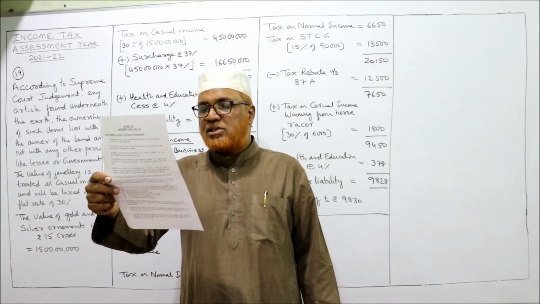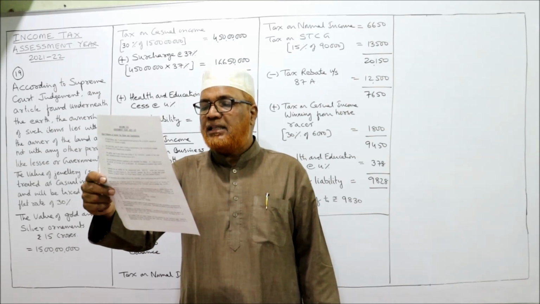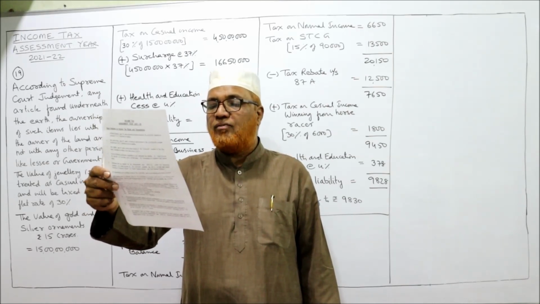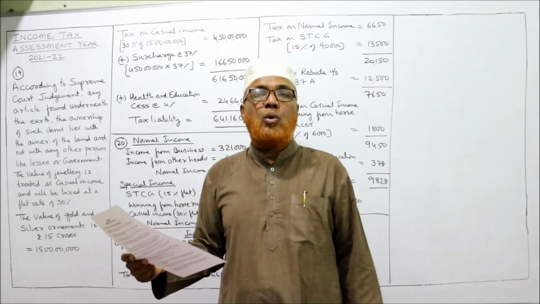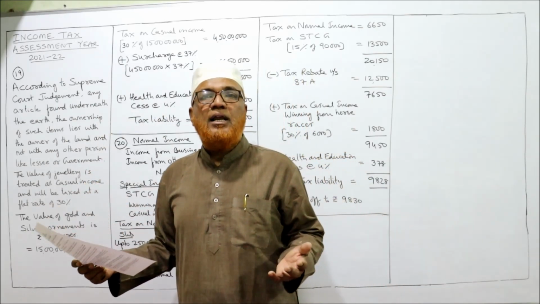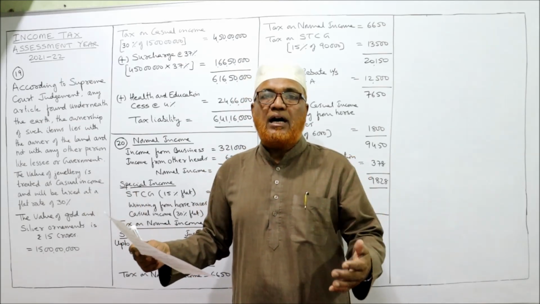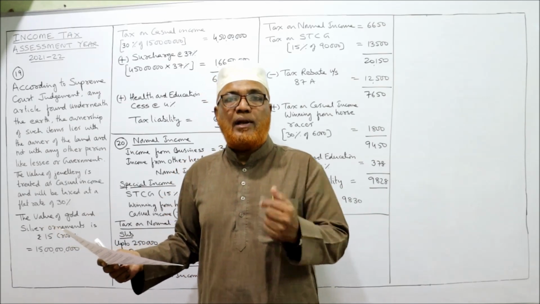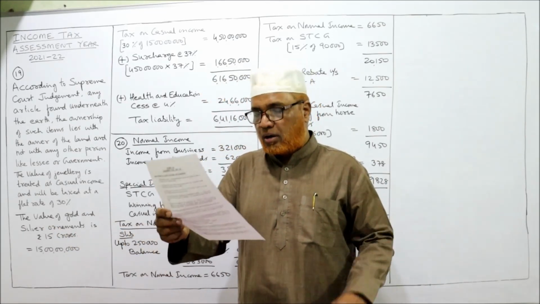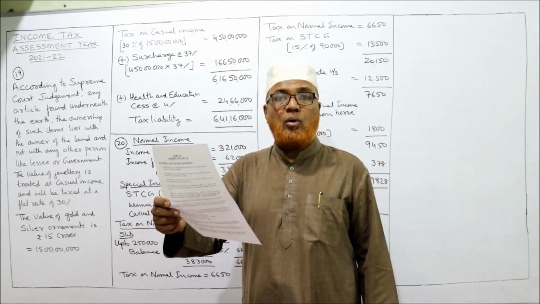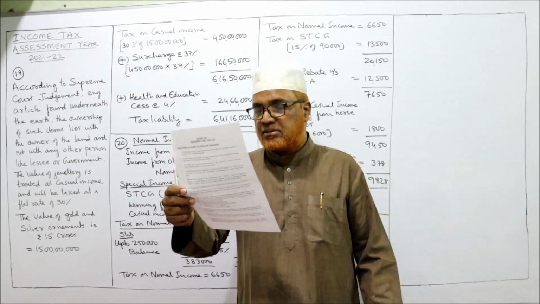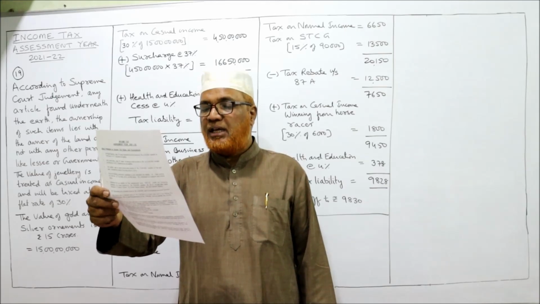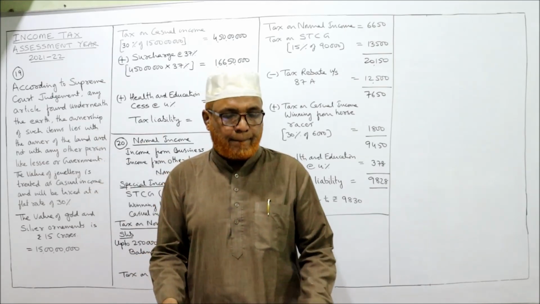During the process of construction, while digging the earth, he found a box containing gold and silver ornaments worth rupees 15 crore. He has not earned any income, but while digging the earth for construction purpose, he found a box containing jewelry, gold ornaments, silver ornaments, worth rupees 15 crore. Now what is the provision of law regarding this? Determine the tax liability for the current assessment year, assuming that he is not having any other source of income.